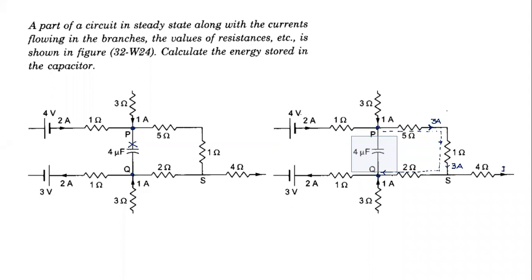See, what is coming in? Let this current be I. I plus 1 is equal to 2. So what is the current in the 2 ohm resistance? 1 ampere. 1 amp. Now this circuit.